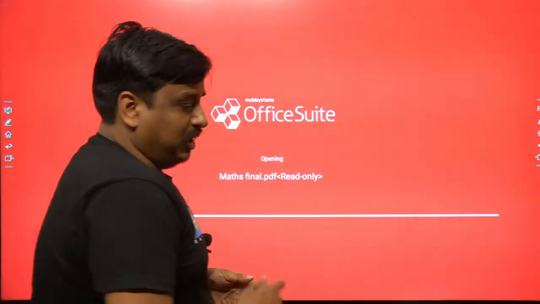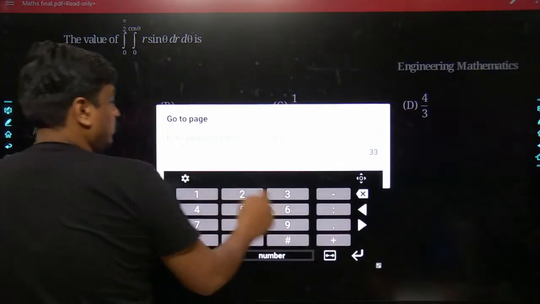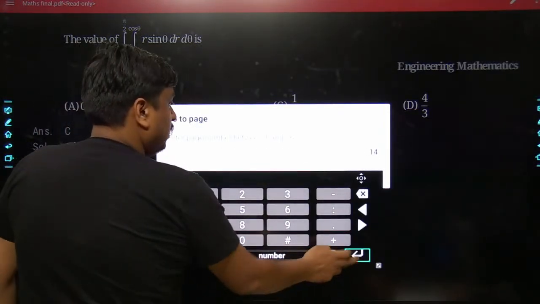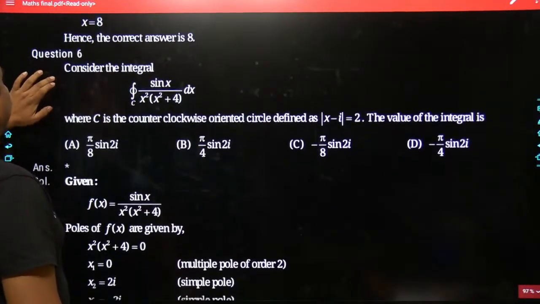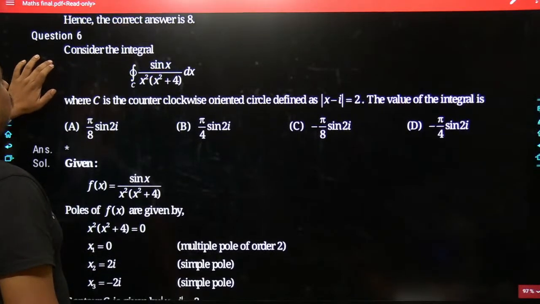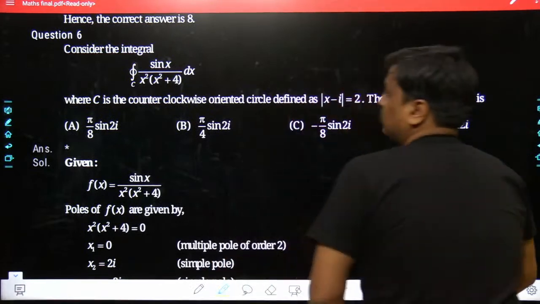So the first question comes from page number 14. Here goes the first question. This problem appeared in GATE Electronics 2021. Let me see what the problem states.